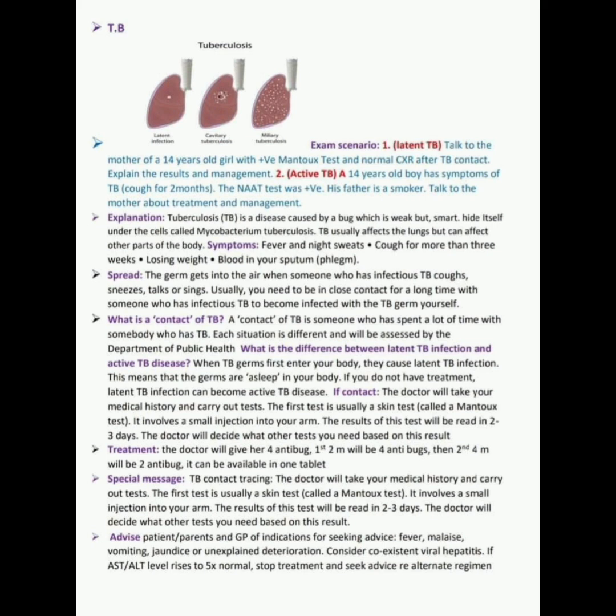Advice. Patient or parents and GP should be advised of indications for seeking advice: fever, malaise, vomiting, jaundice or unexplained deterioration. Consider coexistent viral hepatitis. If AST/ALT level rises to 5 times normal, stop treatment and seek advice on an alternate regimen. So this is all about the key points of